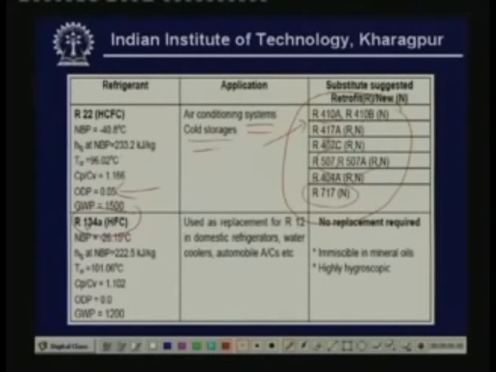Okay. Another important refrigerant is R134A. This is a hydrofluorocarbon. Its properties are almost closest to R12. Okay. It has a normal boiling point of minus 26.15 degree centigrade. Its latent heat of vaporization is good. Critical temperature, etc., are also shown here, and it is used mainly as a replacement for R12 in domestic refrigerators, water coolers, automobile air conditioning systems, etc. Okay. No replacement is required as yet because its ODP value is 0. Okay. There are some problems with this. The problems are it is immiscible with mineral oils, so you cannot use mineral oils as lubricants, so you have to go for synthetic lubricating oils, and it is also highly hygroscopic.